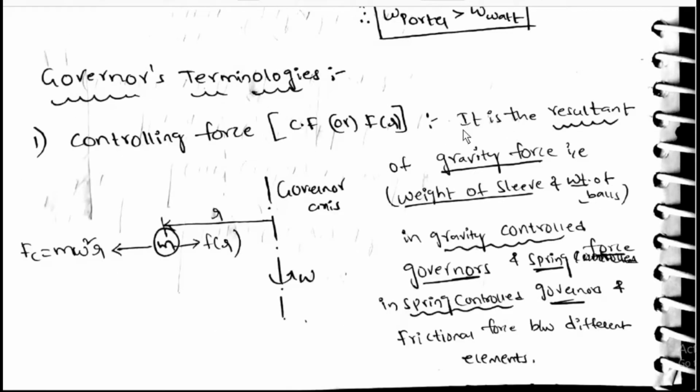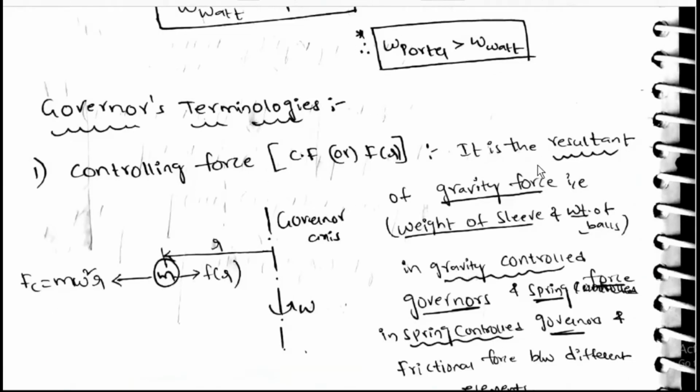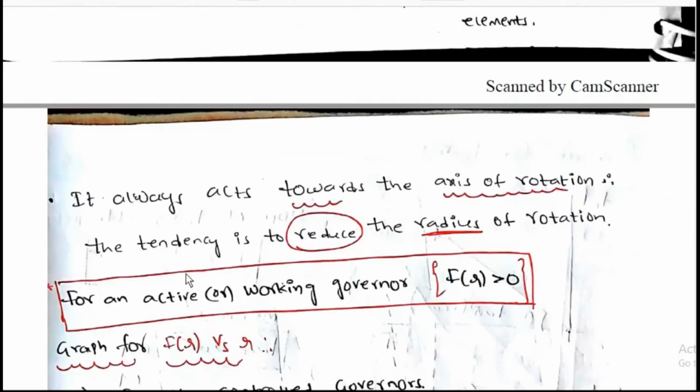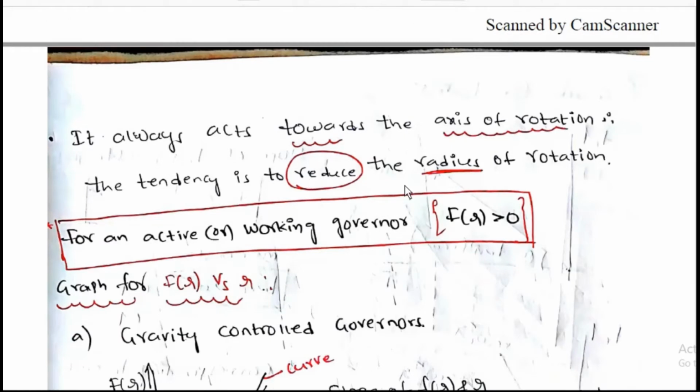Governor's terminologies. Controlling force, CF or F of R. It is the resultant of gravity force, that is weight of sleeve and weight of balls in gravity controlled governors, spring force in spring controlled governors, and frictional force between two different elements. F of R is always towards the axis of rotation. That means F of R is like this, and the tendency is to reduce the radius of rotation. For an active or working governor, F of R is greater than 0.